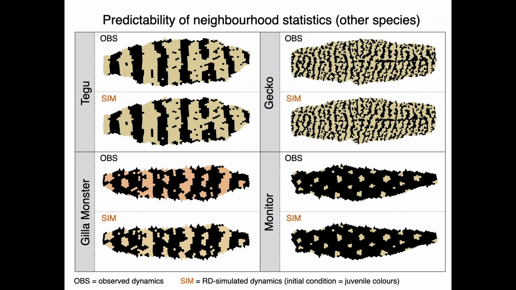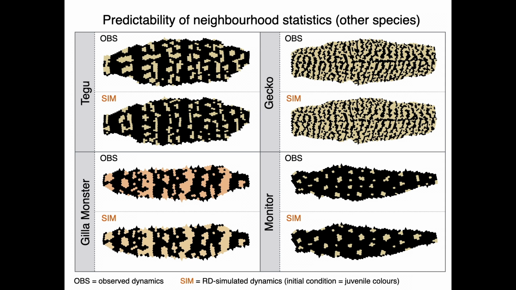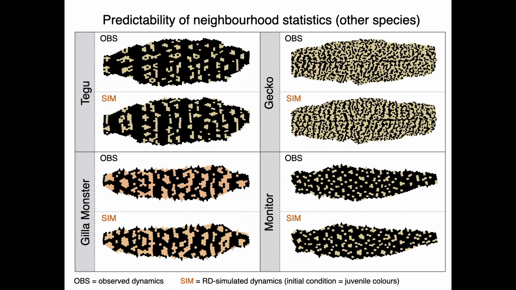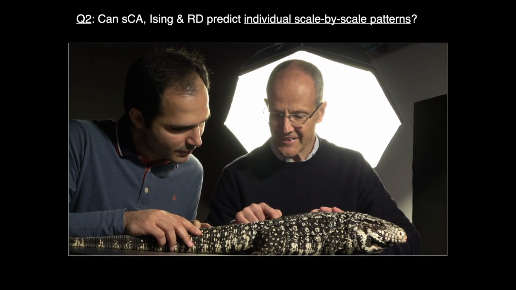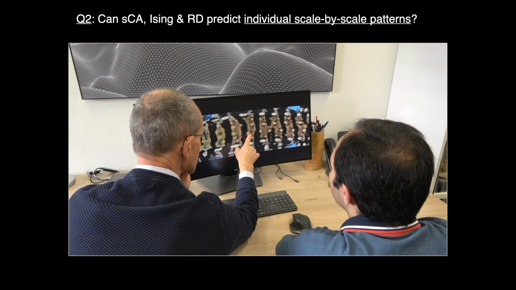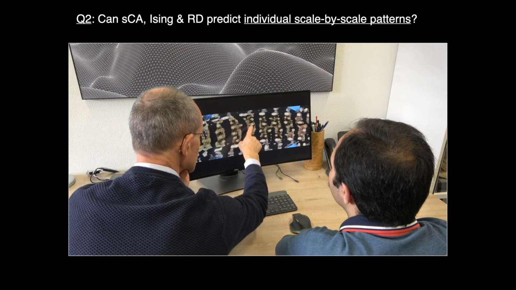We then perform the same analysis in the 4 additional species. Our results indicate that all models are good neighbourhood configuration predictors in all species, despite the substantially different motifs of their patterns. We then investigate if these various models predict not only neighbourhood distributions, but also individual scale-by-scale adult patterns.